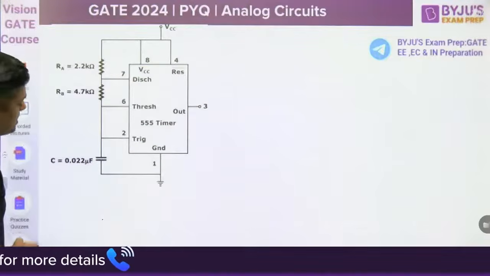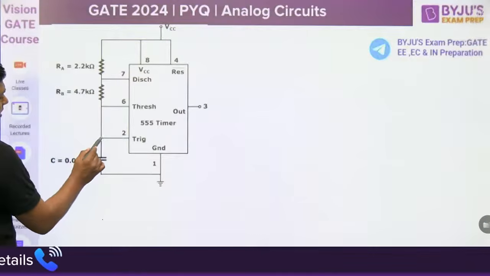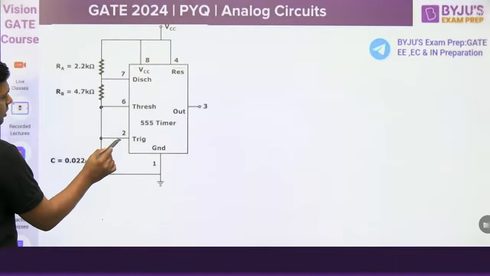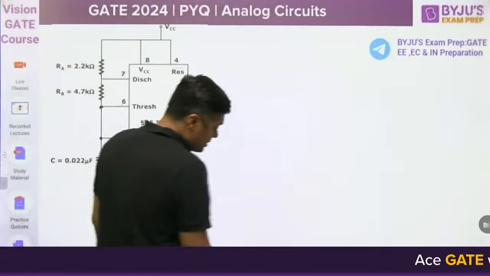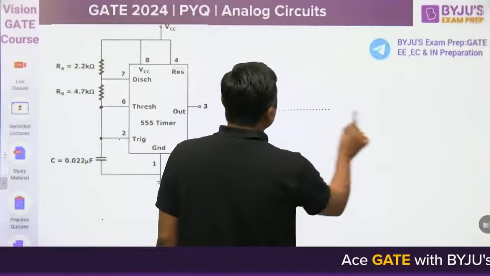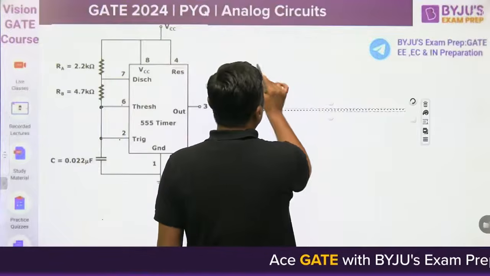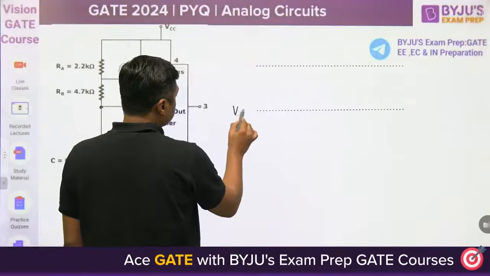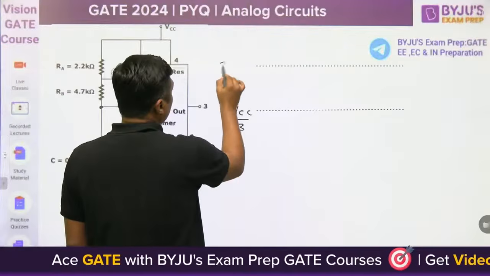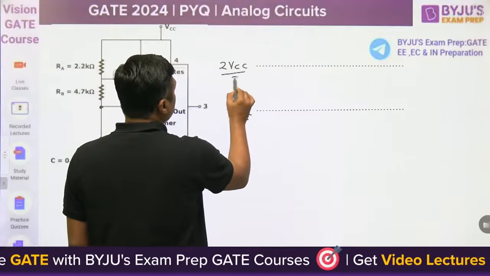When we watch this diagram, the voltage across the capacitor is connected to pin number 2, that is the trigger, and pin number 6, that is the threshold. In that case, the voltage across the capacitor will vary between VCC by 3 and 2 VCC by 3. That is the range under standard condition.